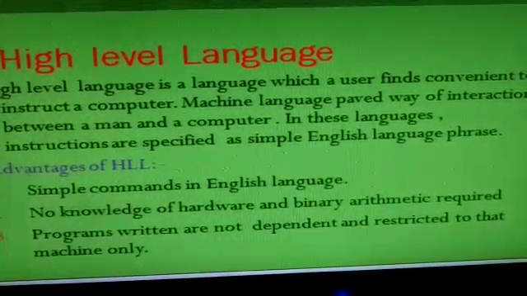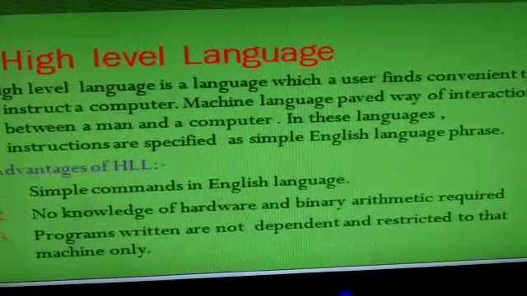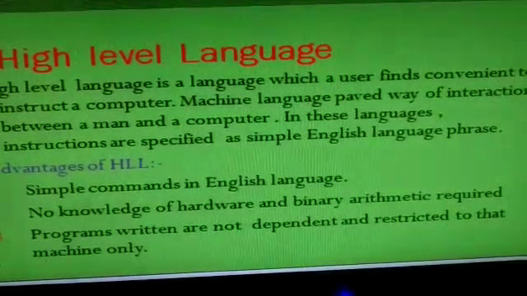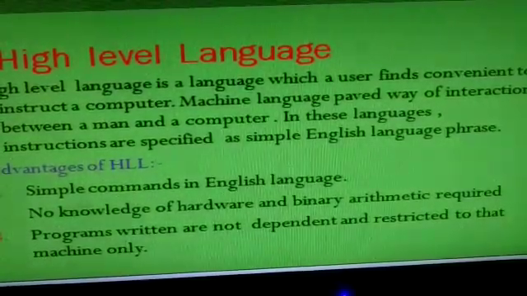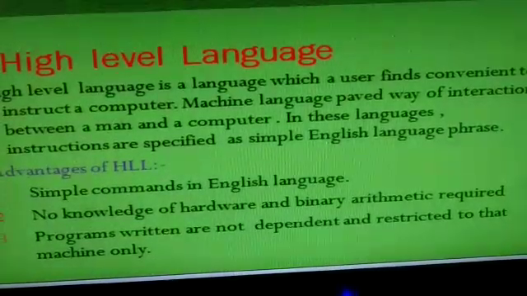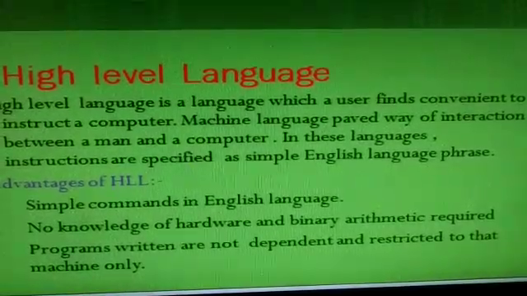In this language, instructions are specified as simple English language phrases, and these phrases are then converted into machine language code by the compiler or an interpreter. I will discuss compiler and interpreter also.